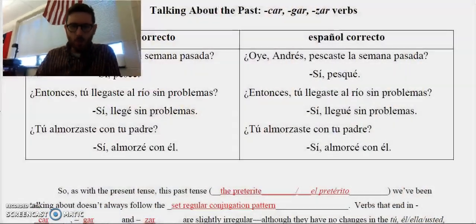Vamos a empezar con los segundos apuntes de este capítulo, lo que son car-gar-zar verbs. We are going to start with car-gar-zar verbs, which is the second grammar section of this chapter. And without further ado, here we go.